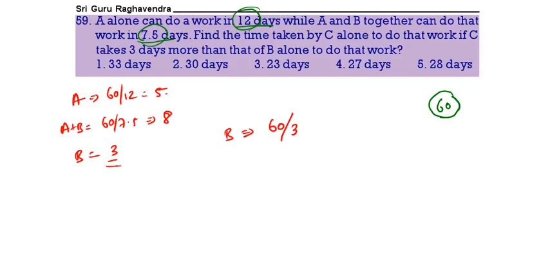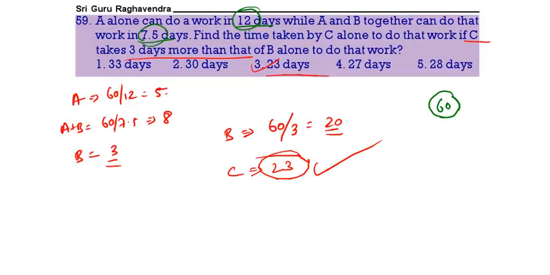Now if B efficiency is 3, B can do the work in how many days? 60 is the total work. B can do the work in 20 days. C will take 3 days more than B. So C will take 23 days. B is 20, 20 plus 3, 23. 3 is the correct answer. Next.